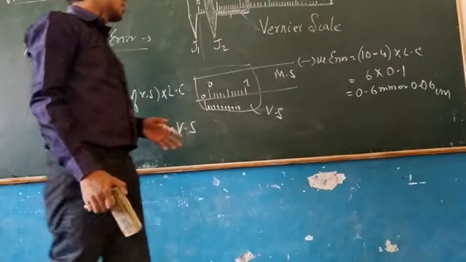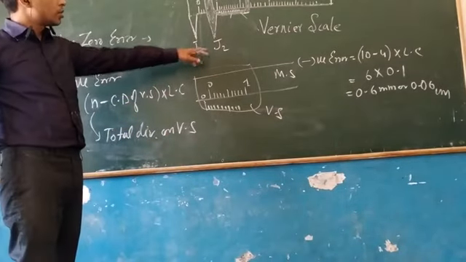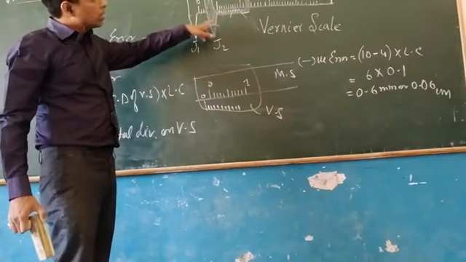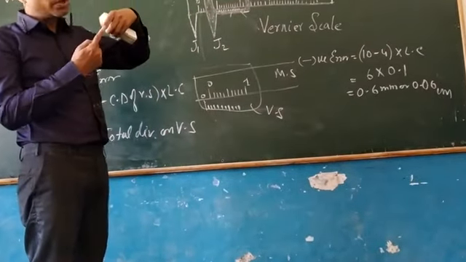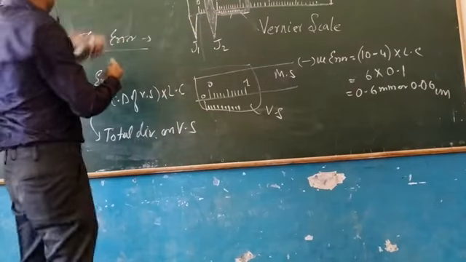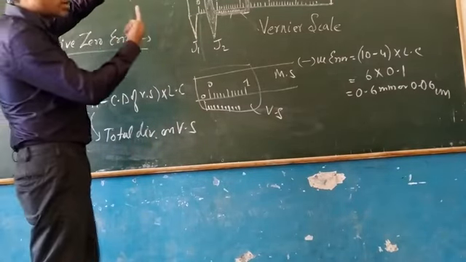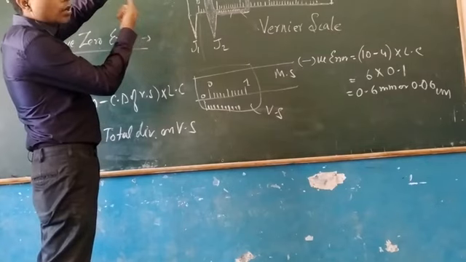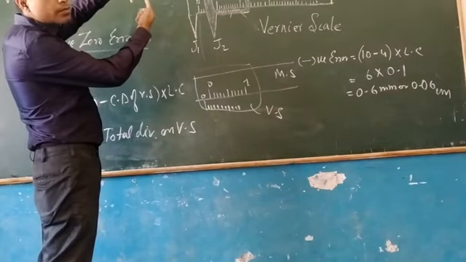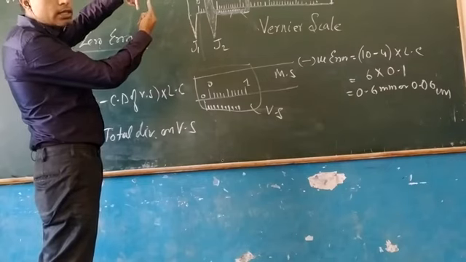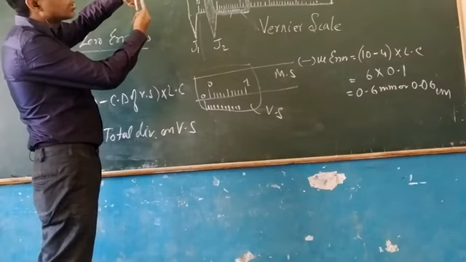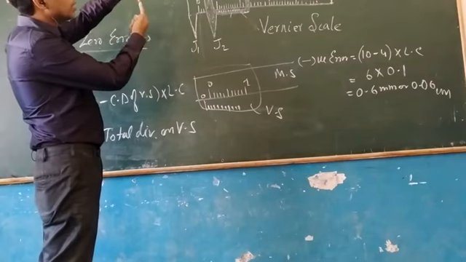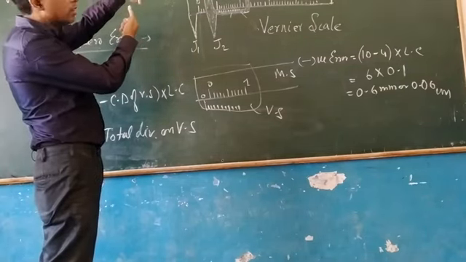So once again, the possibility of error is checked by taking both jaws J1 and J2 in contact. If the zero of main scale coincides with the zero of vernier scale tip by tip, no error. Suppose this is the main scale 0 and this is the vernier scale, if they are coinciding tip by tip, no error. If the zero of vernier scale is lying on the right side, positive zero error. Correction is minus of coinciding division multiplied by least count. And if the zero of vernier scale is on the left side, then negative zero error.